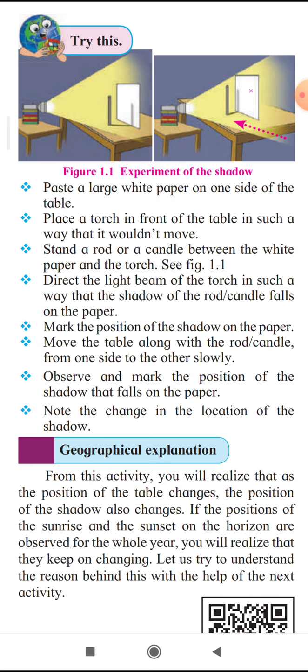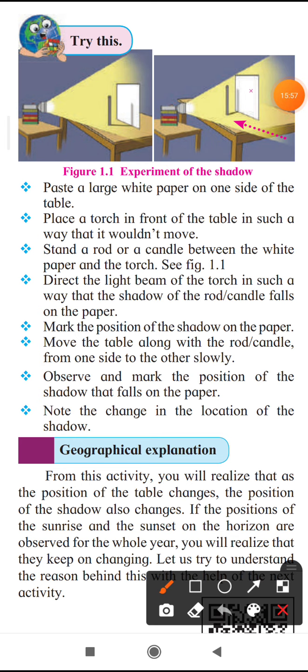Sometimes it goes towards the south, sometimes towards the north. In the horizon you will realize that they keep on changing. The shadows of any pole, if you observe in the ground also, for a whole year you are